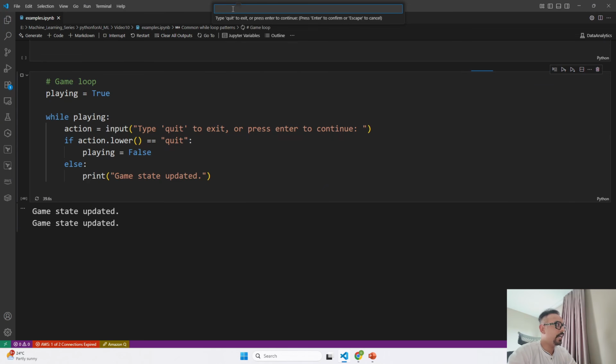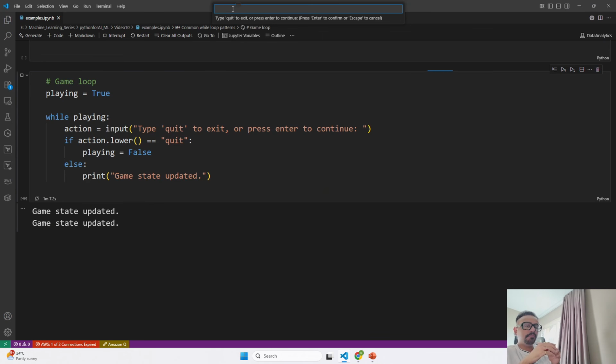So on each iteration, the program will ask me the user input, as you saw. So if the user types quit, then the value of playing will become false and the loop will end. Otherwise, if I print something else, you can see it is going to give me game state updated, and it continues, which is like mimicking a running game that waits for a player's action.